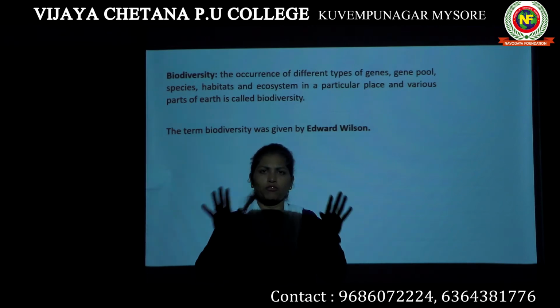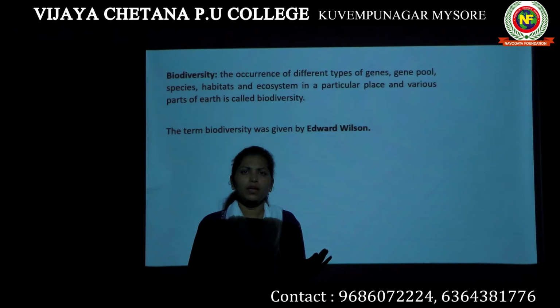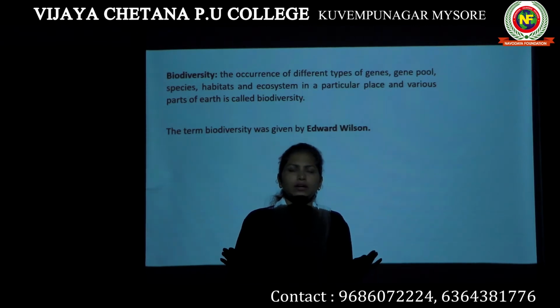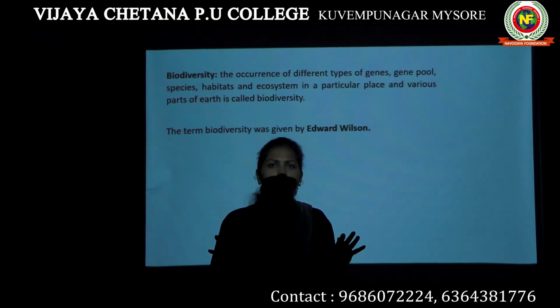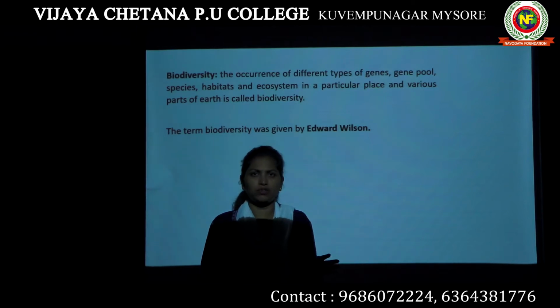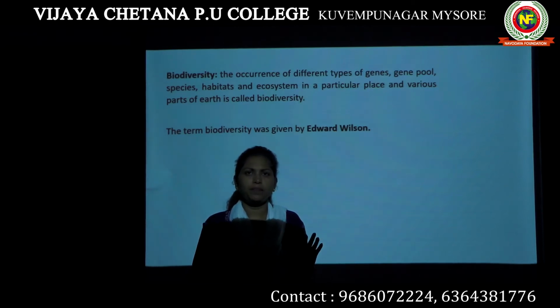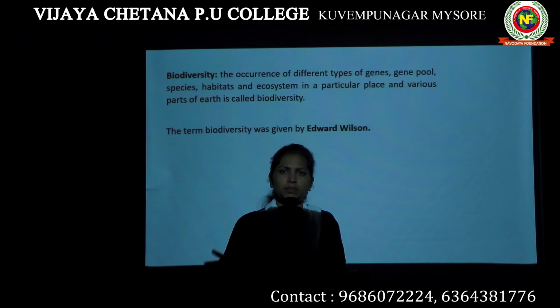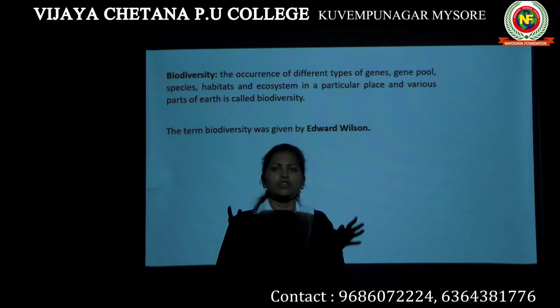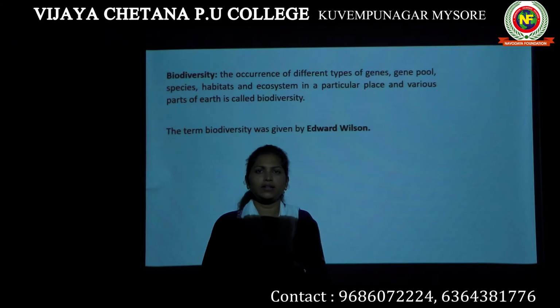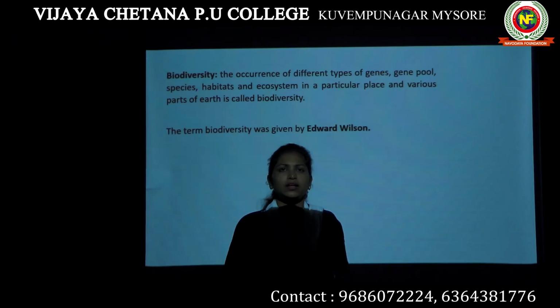Take an example of our country, India. In India, if you clearly observe, there are multiple ecosystems in one country. In these ecosystems, there are multiple species. There are multiple genes present inside each species. So this variation or variety that you find in a particular area is known as biodiversity.